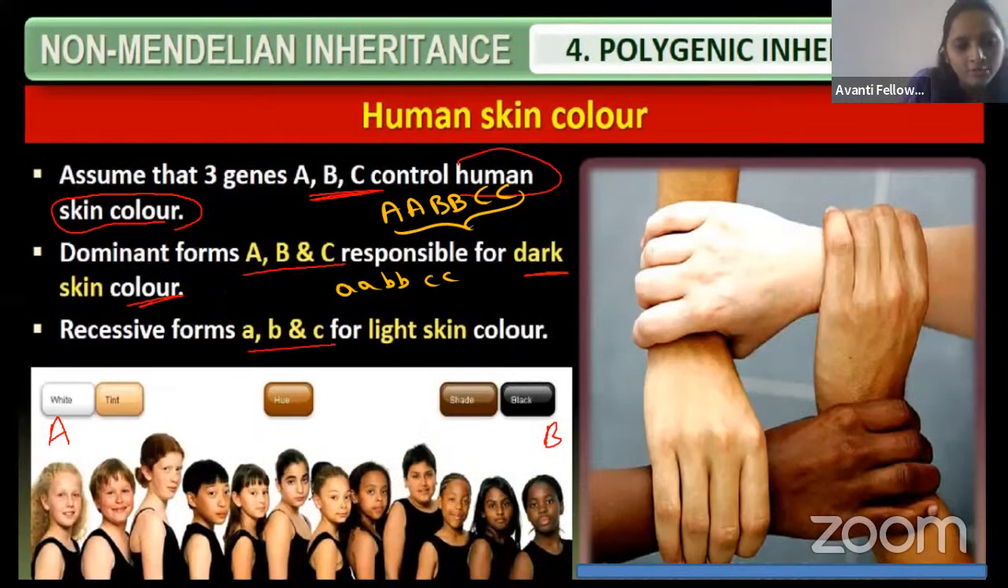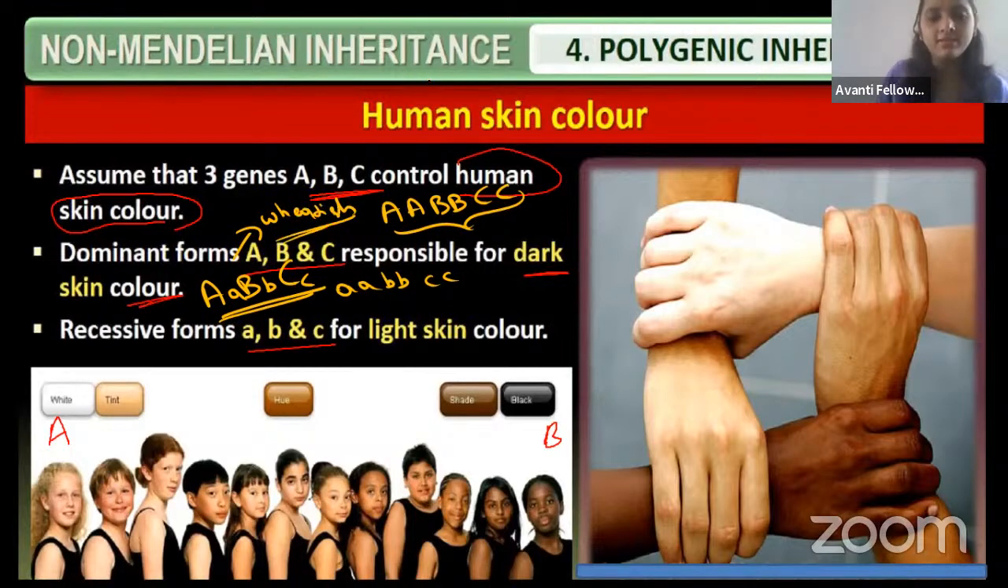What about the wheatish, ma'am? Capital A, small a, capital B, small b, capital C, small c. So these are having the wheatish color, right, guys? Are you agreed? Yes, when we are talking about the genotype, that is correct. Those are different parts. Usually it is ABC only. Okay, Nandesh.